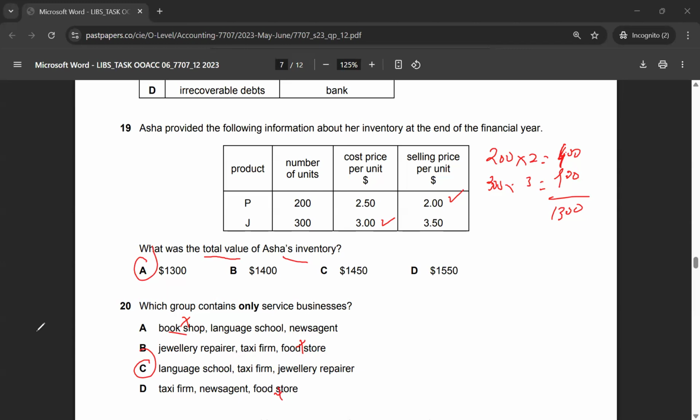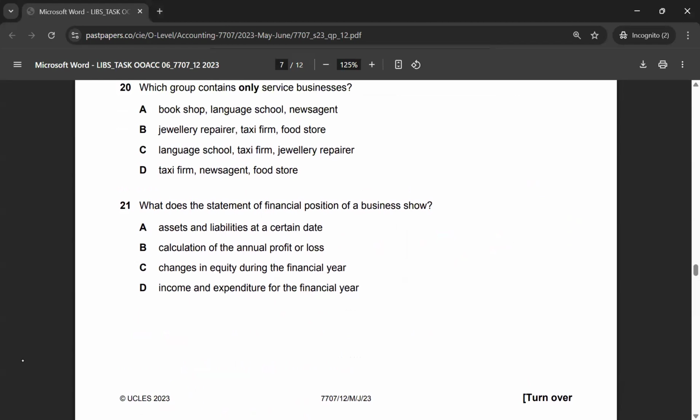Okay, let's move on to multiple choice 21. What does the statement of financial position of business show? Assets and liabilities at a certain date. The correct answer to multiple choice 21 is option A. You can read B, C, and D if you want, just to make sure that the correct answer is option A, because sometimes examiners do trick you. But here, come on, this is a really easy question. So you should not even spend 10 seconds on this if you have studied very well. So the correct answer to multiple choice 21 would be option A.